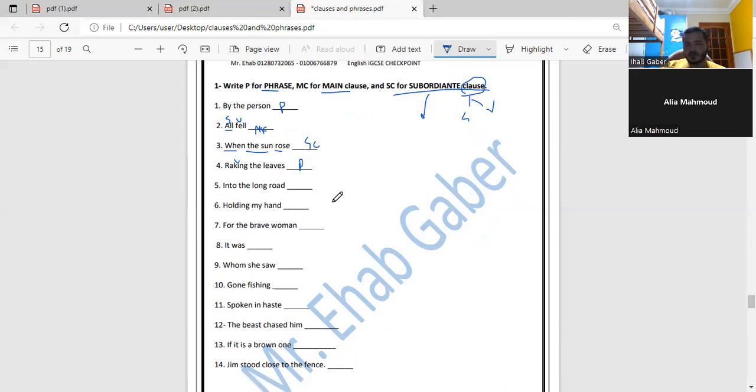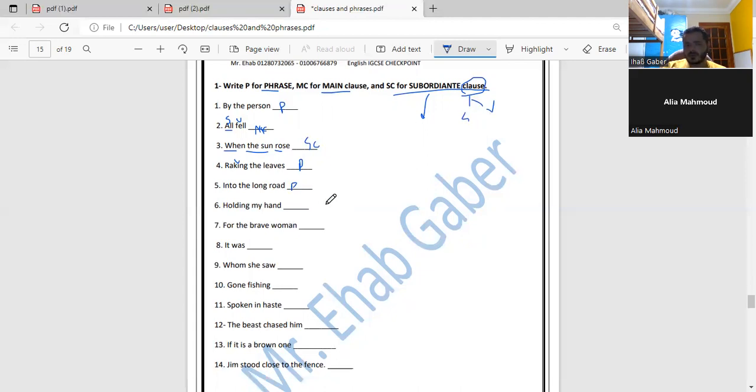Confused? Okay, I'm going to help. This is not a clause. It doesn't have a subject and a verb together. Into the long road is not a complete clause at all. It doesn't have a subject and a verb together. So it will be phrase, P. Yes or no?